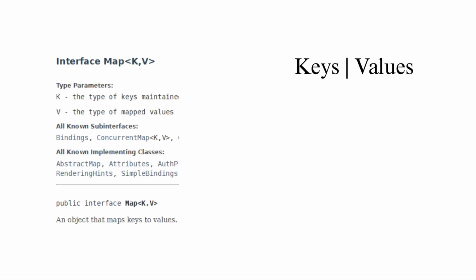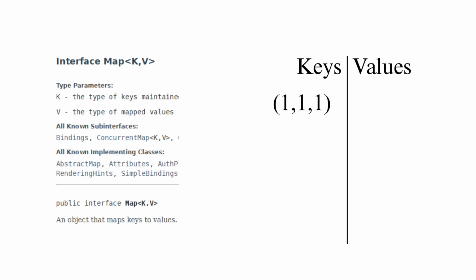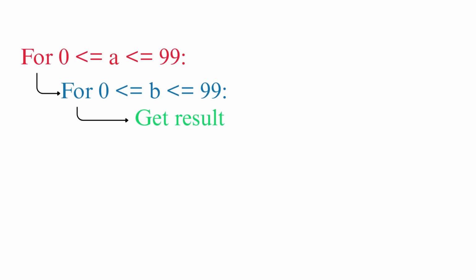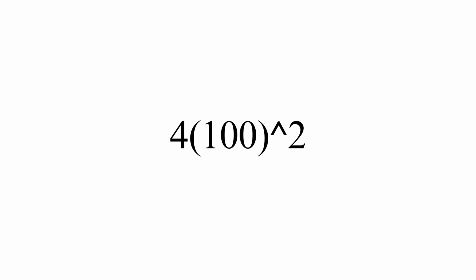Think about it this way. We create a map with keys and values. We store a 3-element integer list for the key. This integer list has A, our first number, B, our second number, and C, a number representing the operator. Then, for each A and B value from 0 to 99, we compute the result. This creates a map that stores every possible combination of outcomes from 0 to 99 for each operator, which, if you want to be a nerd and do the math, is 4 times 100 squared, or 40,000 elements.